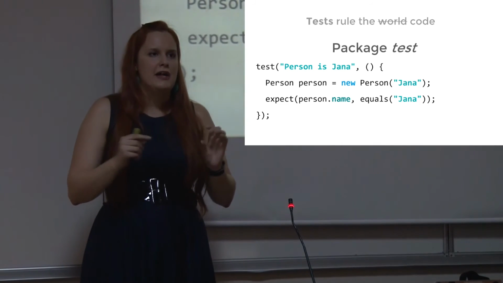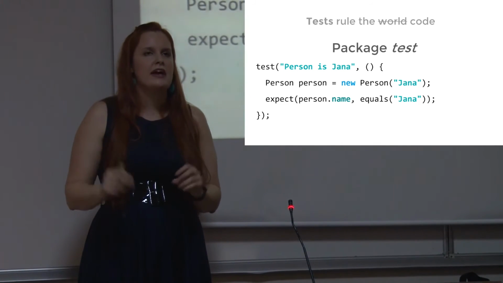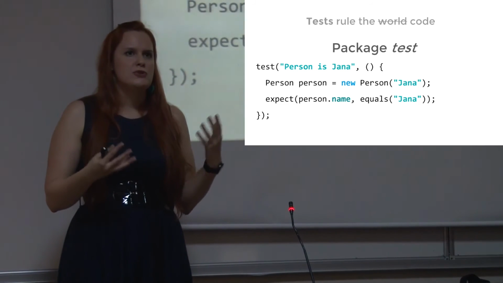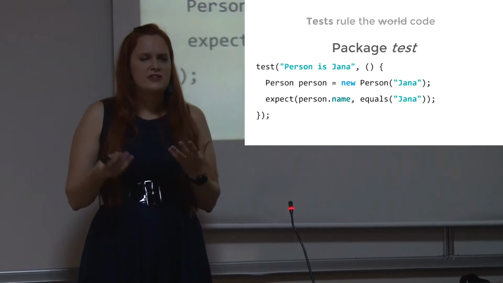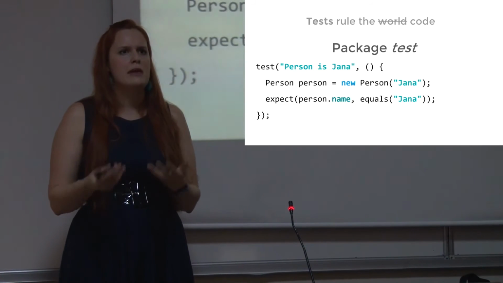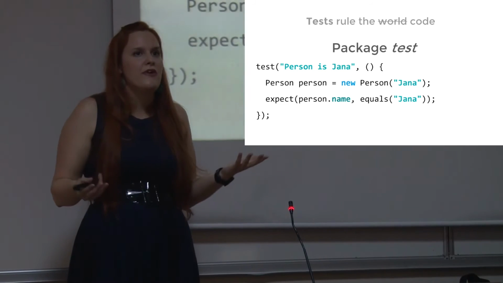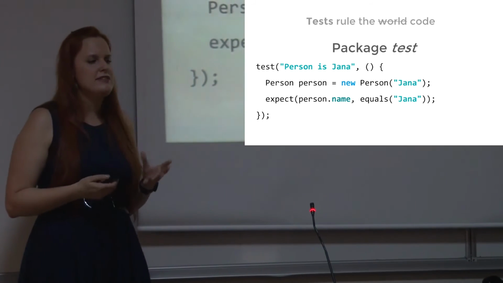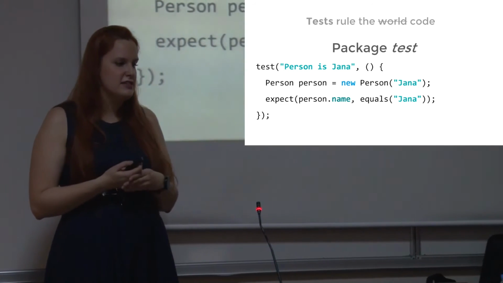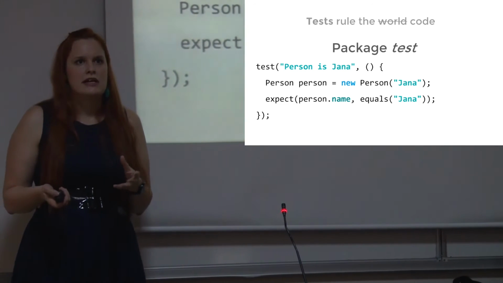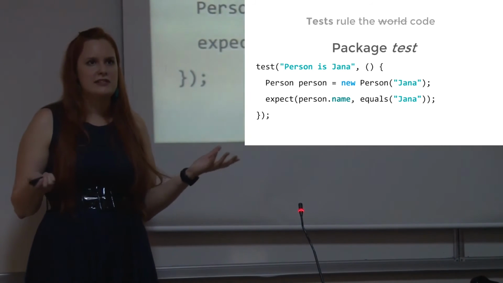You just add a dependency for the test library to your pubspec YAML, and then you are able to use it. With the test library, you can do lots of stuff. You can group your tests, you can name them, you can run asynchronous tests. Here you can see an example of a simple test, which tests that the name of the person is Jana. Really simple.